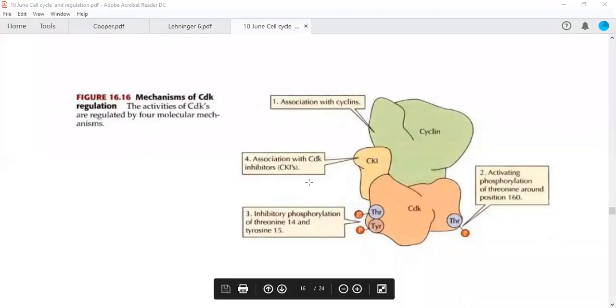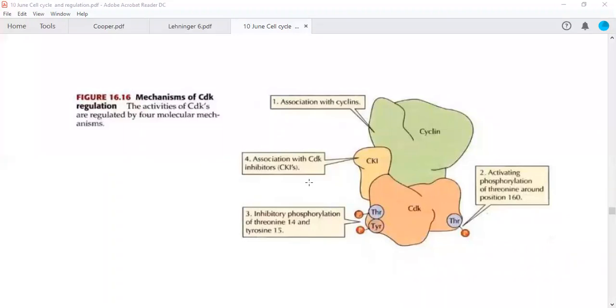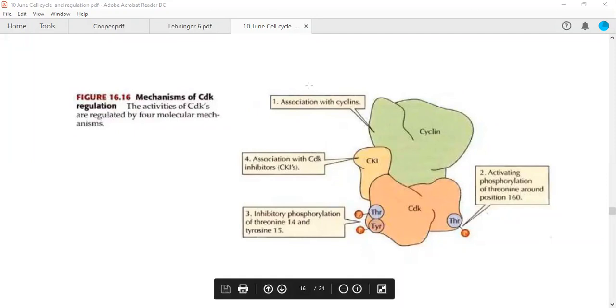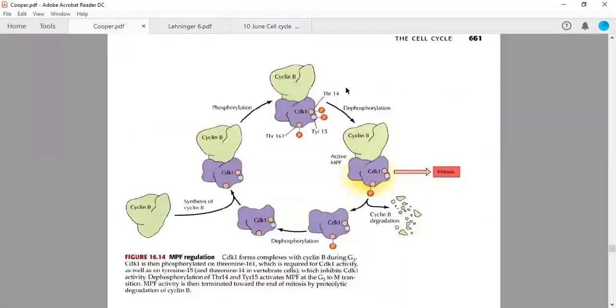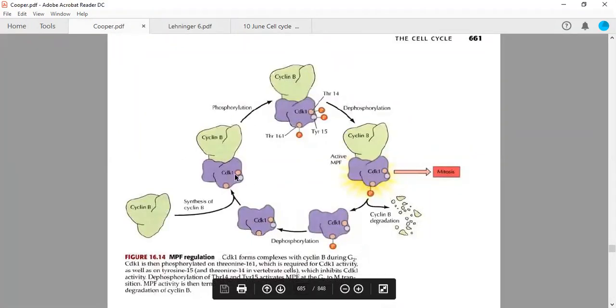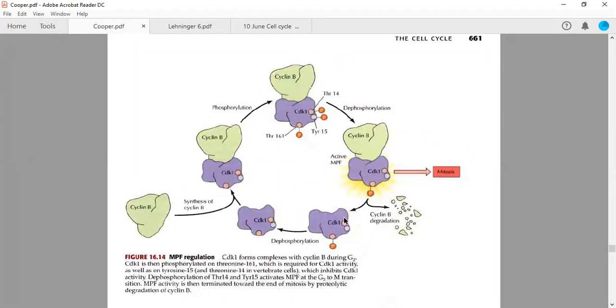Now, from our last class, I do not know how many of you were able to understand this regulation concept, but it was actually very simple, and we will move to Cooper first. We discussed this type of regulation yesterday. We know there are certain checkpoints in the cell cycle, and the cell needs to overcome these breaks to move from one phase of the cell cycle into another.